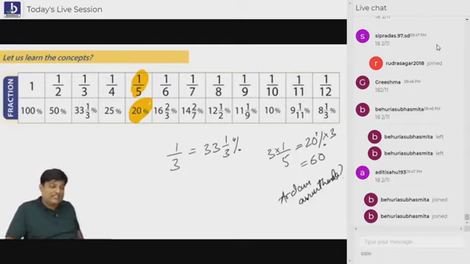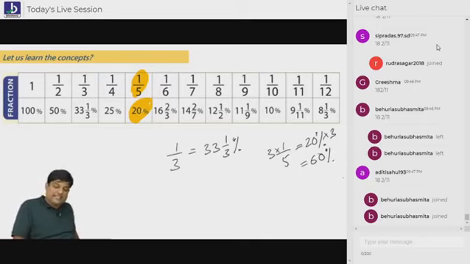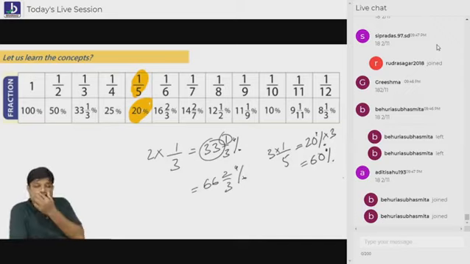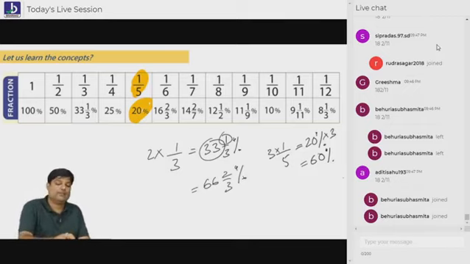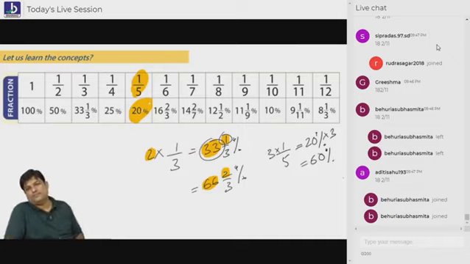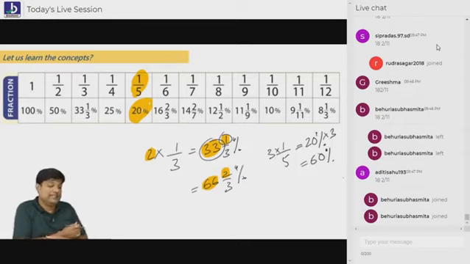Are you understanding everybody? Yes or no? Now, that's good. What is 1 by 3? 33 1 by 3. What is 2 by 3? Double. Remember everybody, if somebody teaches you 1/3, 1/3 is 33 1 by 3, you all know that. Whenever somebody asks you 2/3, you have to multiply this by 2 to get here. Remember, this is said to be 2/3.